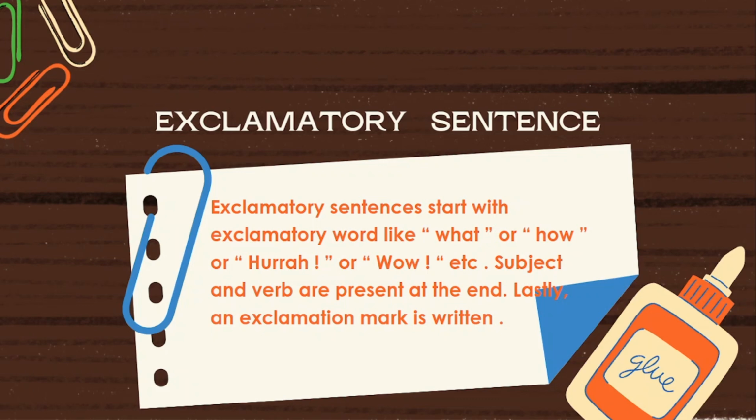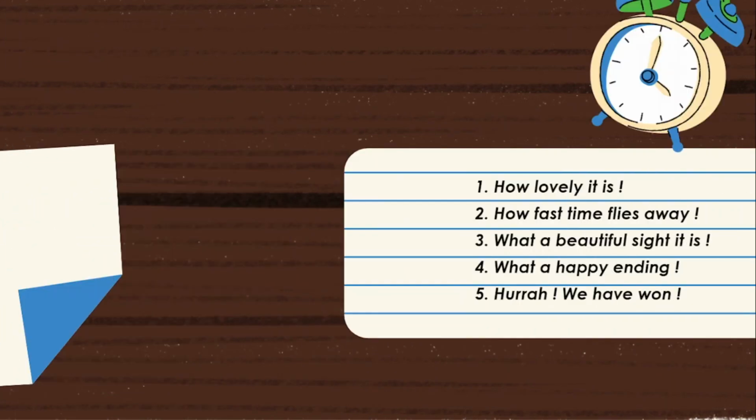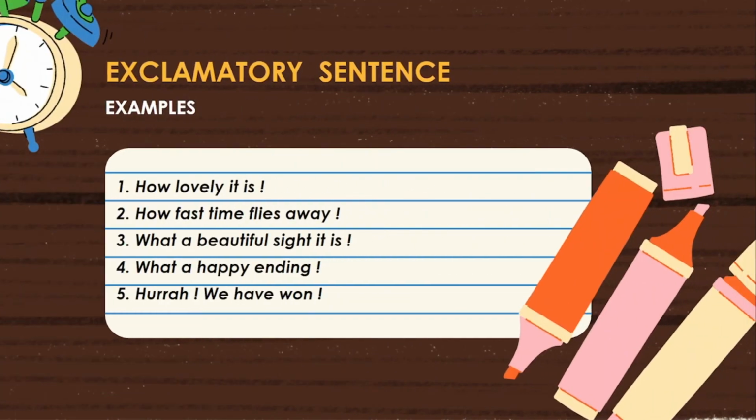They are optional. Now let me explain with examples. First one: How lovely it is! In this sentence, it is the subject, is is the main verb 1. The sentence is in present simple active voice.